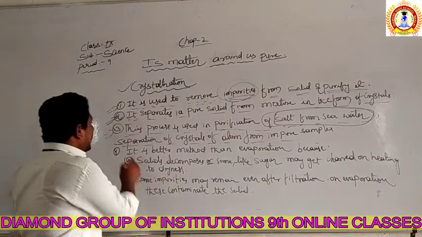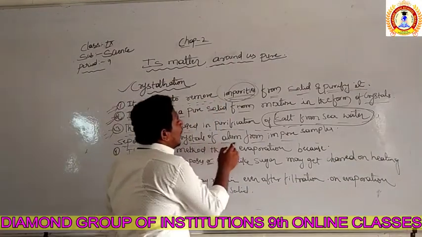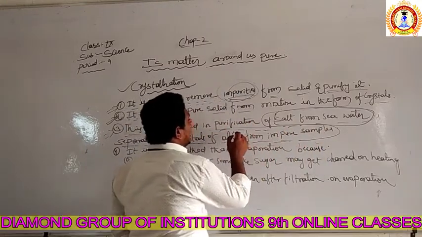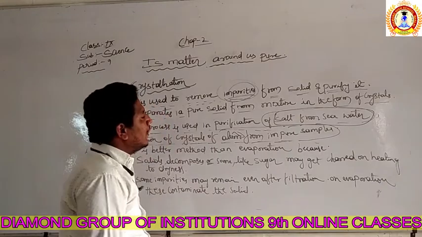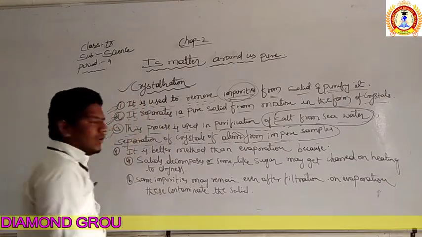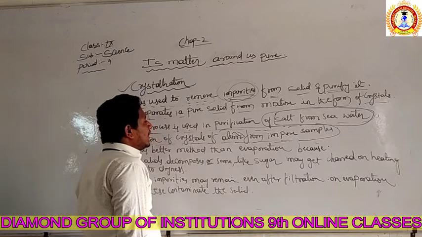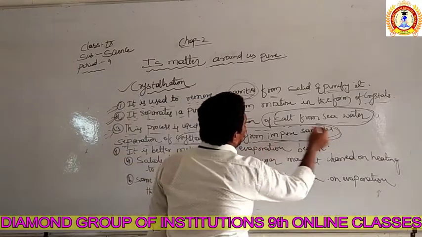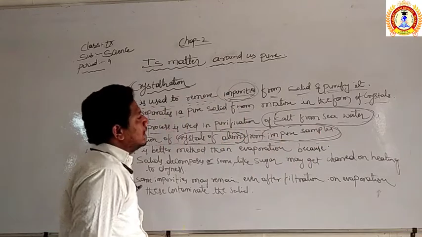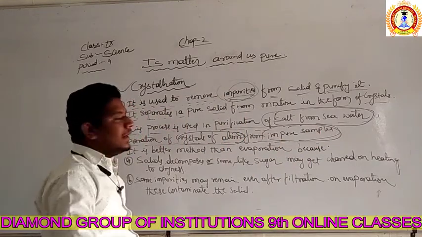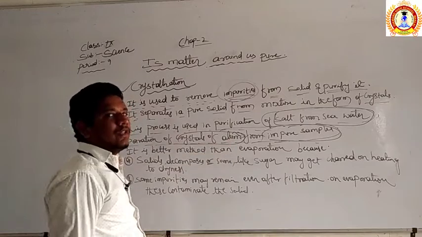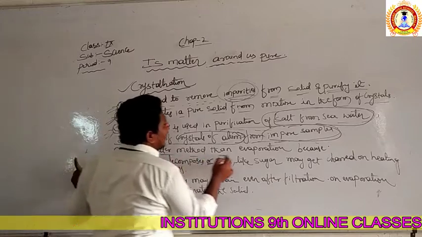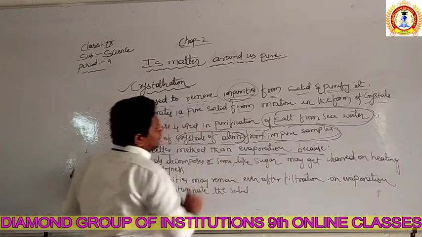Simple. And it is even used for separation of the crystals of alums from impure samples. What is alum? Alum is again a hydrated salt, one example of a salt. These crystals of alum are also separated from the impure samples, and the impurities are separated again by the alum, which is also one of the salts. Hence, the crystallization process is a better method than the process of evaporation.